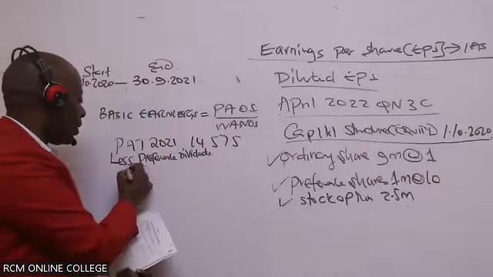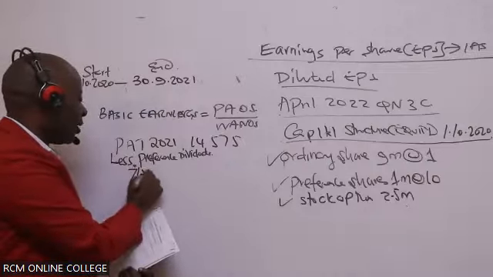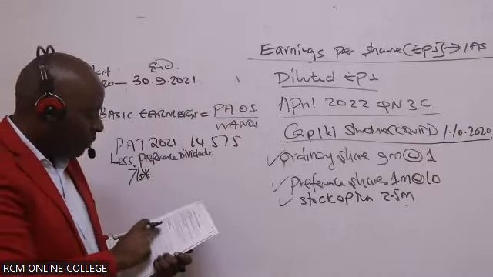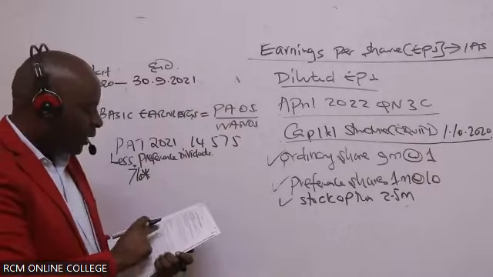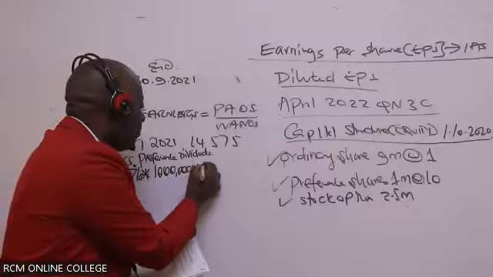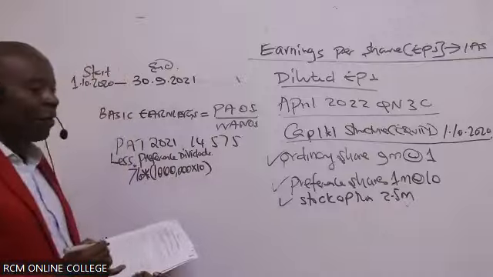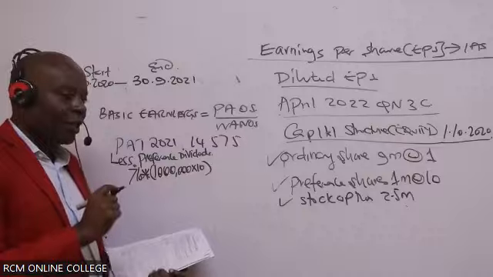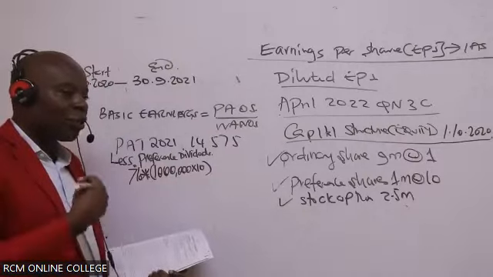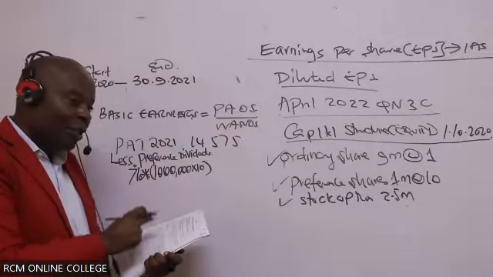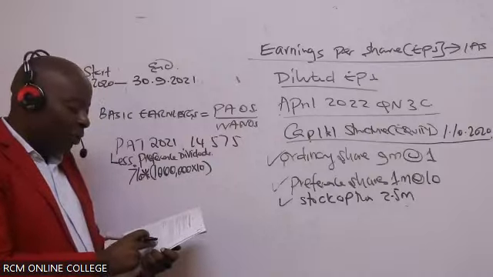And the dividends are quite easy to compute. It is 7% of the money that these guys had given us. Remember, it is 1 million, 7% preference shares. So their shares are 1 million, and we know that the par value is 10. Remember, preference dividends are normally a percentage, a coupon, times the total par value. They have given us the par value, which is 10.